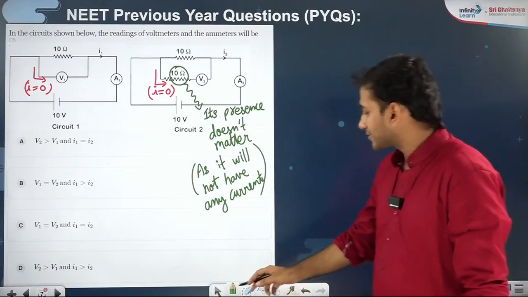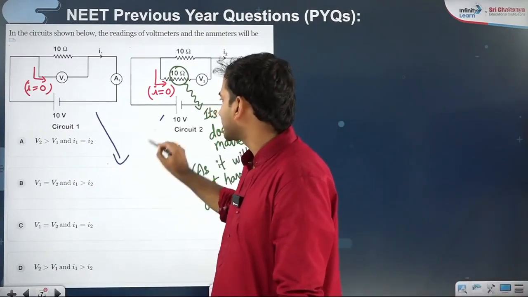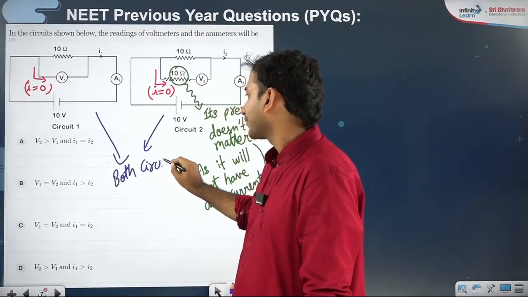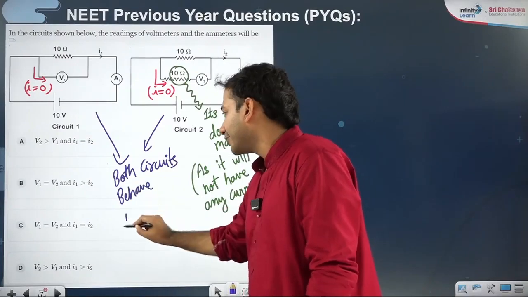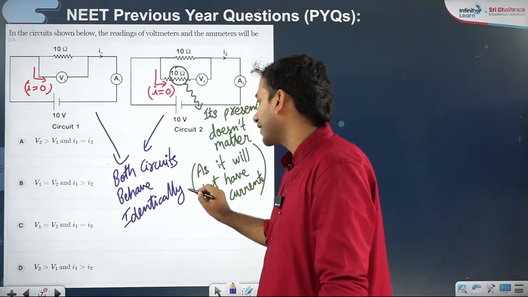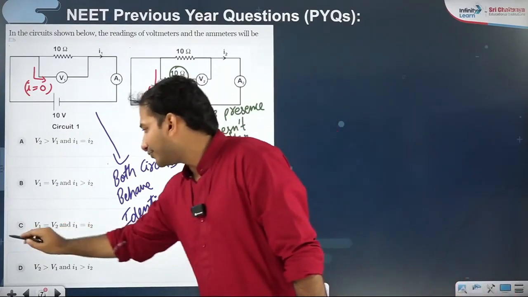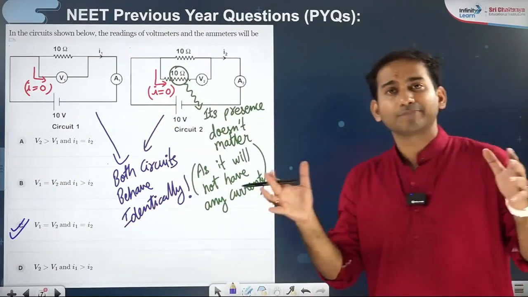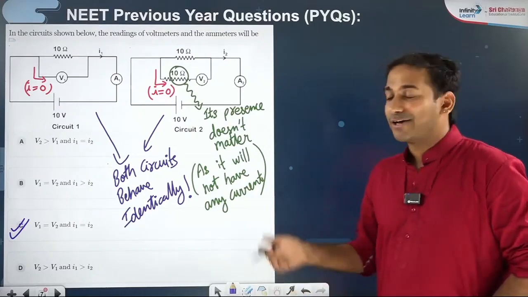And if its presence doesn't matter to us, technically both circuits behave identically. If both circuits behave identically, obviously the readings of ammeter and voltmeter are also identical. So V1 is equal to V2 and I1 is equal to I2. So see, it looks like a big problem, but the logic is very cute and very simple. All right. I hope you have understood it.